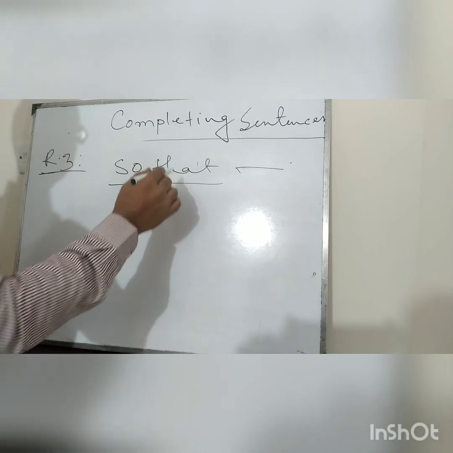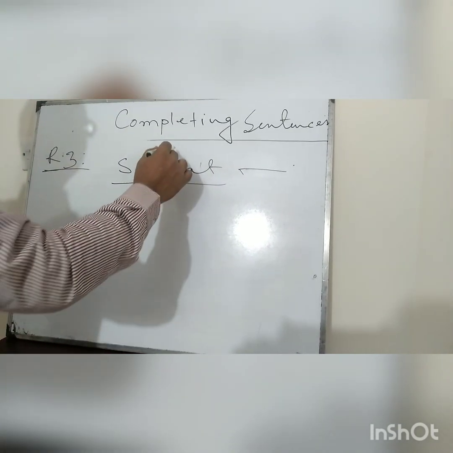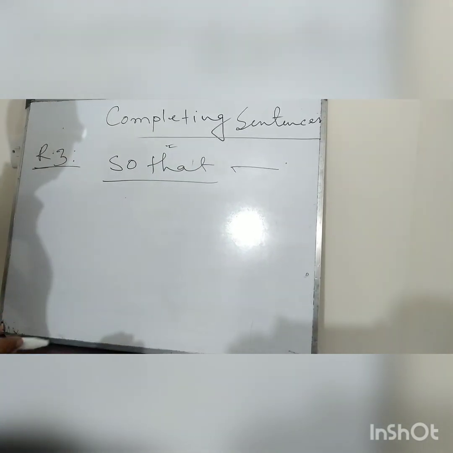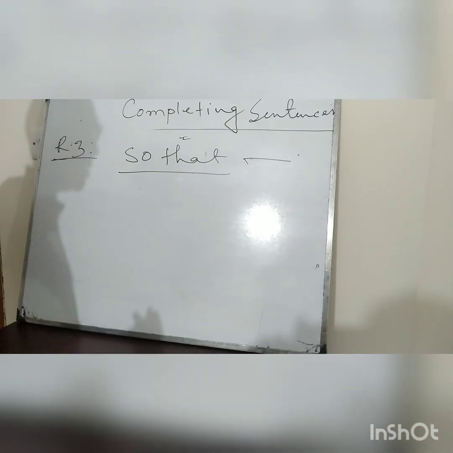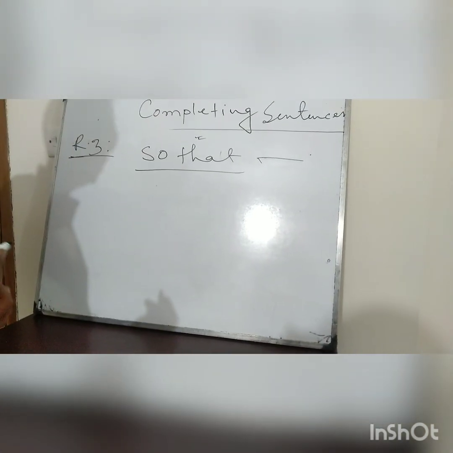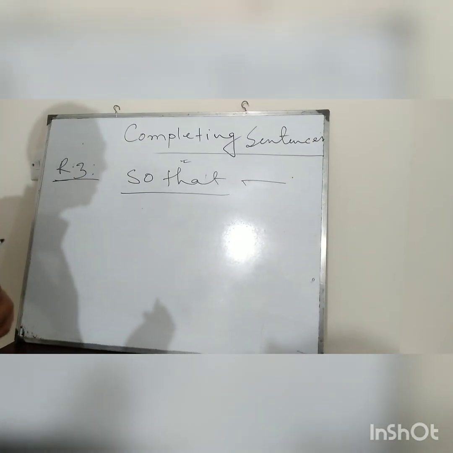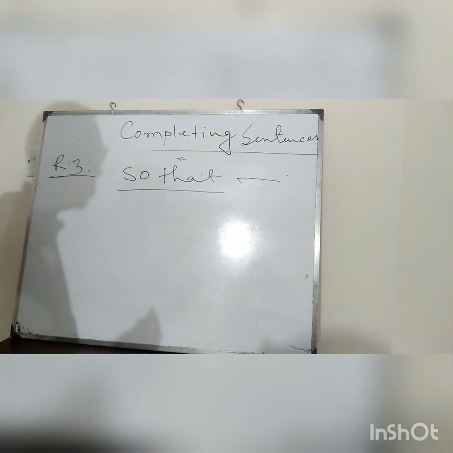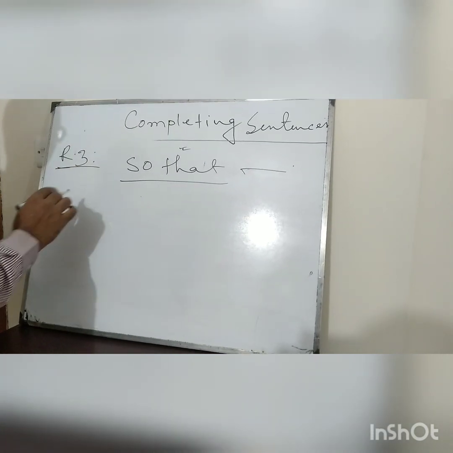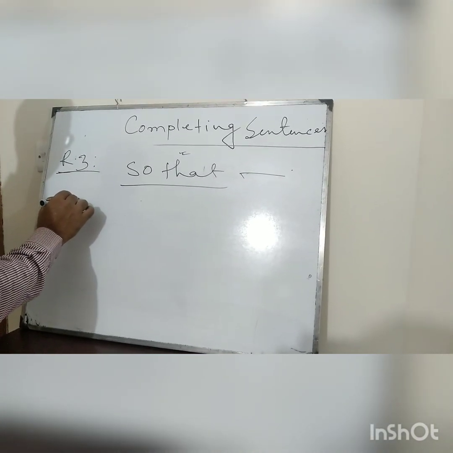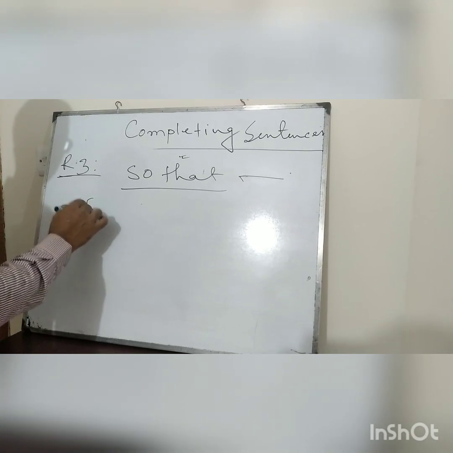In the English language, "so that" usually takes after it a sentence that is made with the help of can, could, may, might, these types of auxiliary verbs.